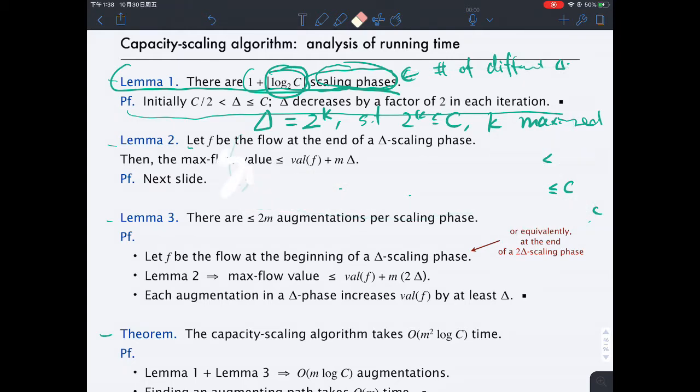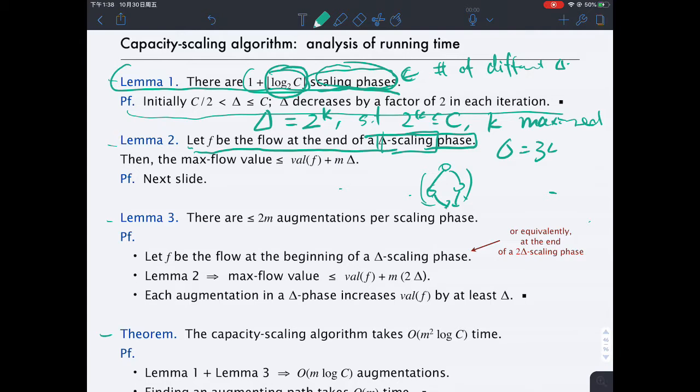The second statement says that we look at the flow at the end of the delta scaling phrase. What do I mean by that? If I set delta to be a specific value, say 32, I'm going to push a number of flows, with the assumption that all the edges that are below 32 are deleted, until I cannot push anymore. Basically this is the flow we are interested in, right before we have to scale down delta.